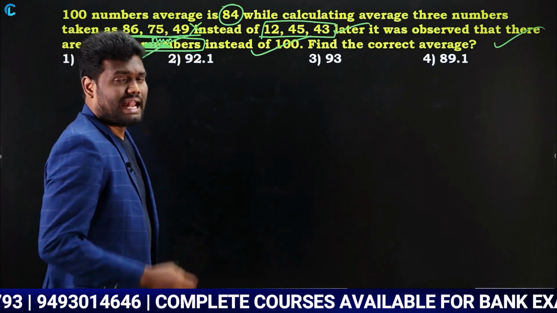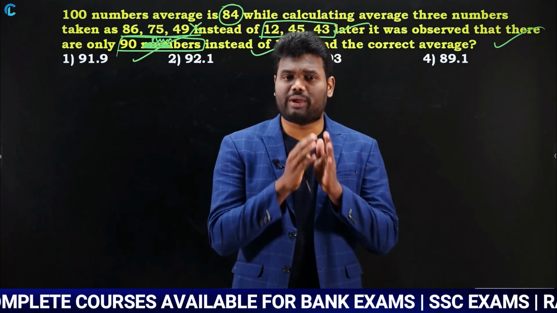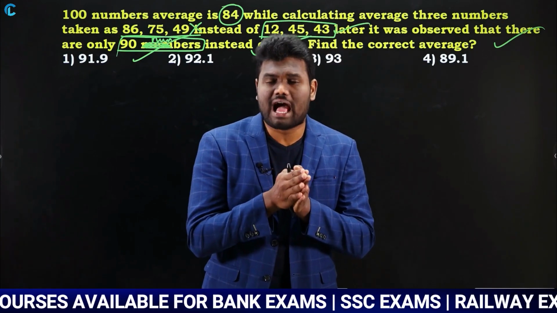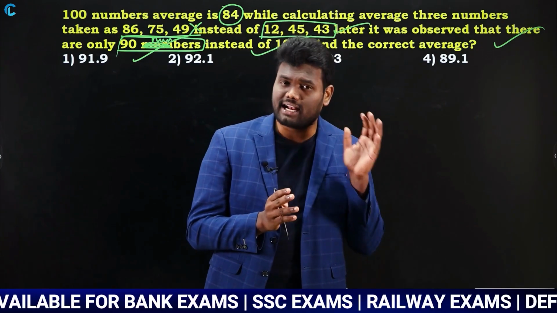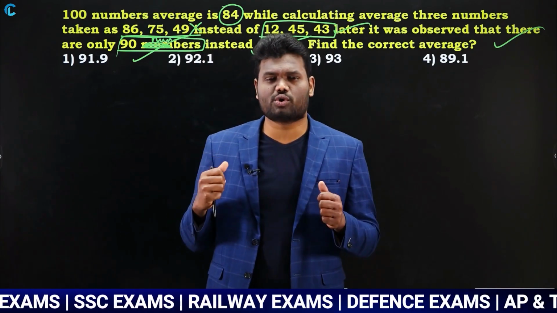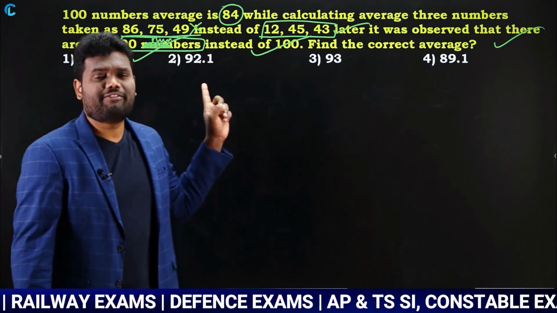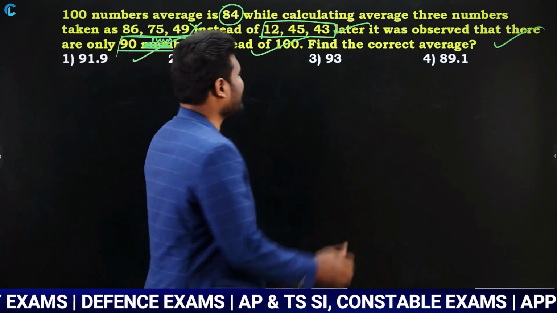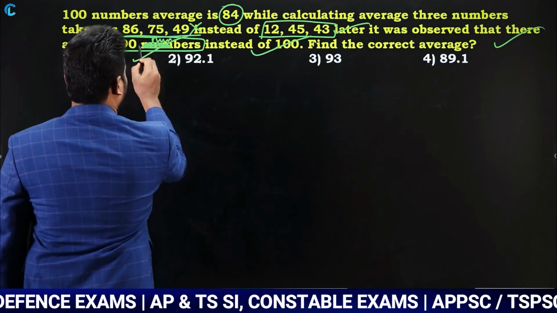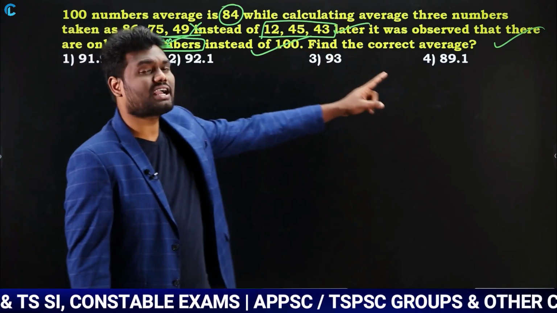Find the correct average. Now this question is similar to the previous question. In the previous question, two values were wrong, and there were 100 members but originally only 90 members. In the same way, in this question also, three values are entered wrong, and it was given as 100 numbers, but there are only 90 numbers. It is mentioned here clearly. Now we are asked to find the correct average.